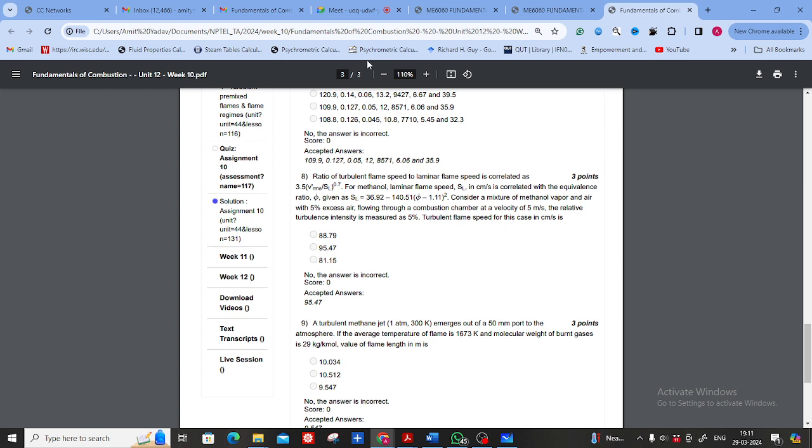In question number 10, they are saying consider a mixture of methanol vapor and air with 5% excess air. So the equivalence ratio phi, is this greater than 1 or less than 1?